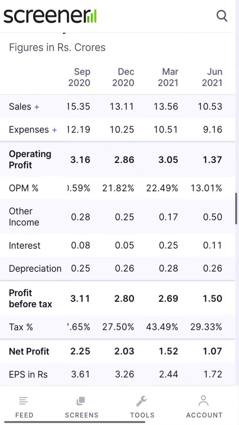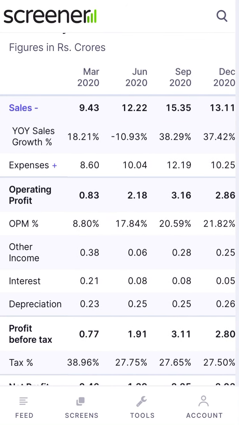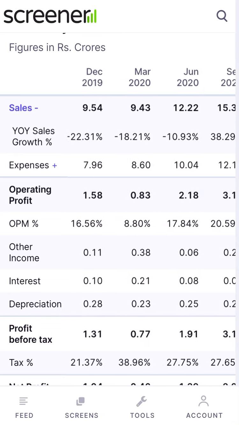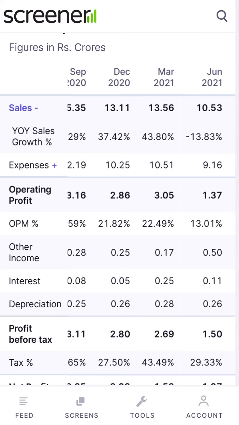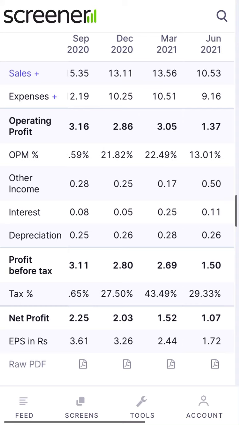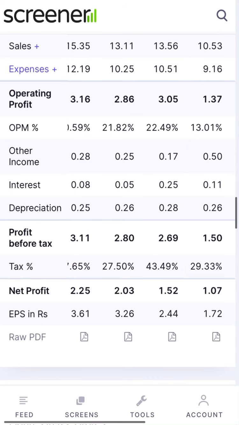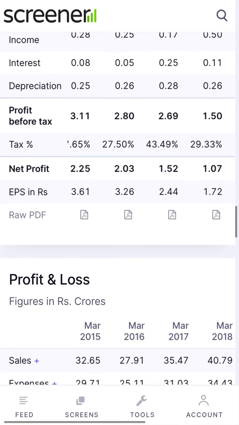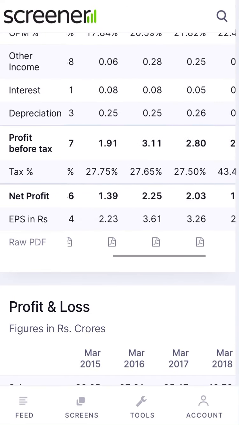Looking at how sales are happening, the last few quarters were growing positively, like 37.43, but last quarter it is minus 13%. Expenses, you can see what kind of expenses the company is doing: material cost, employee cost 59%, 13%. So expenses are also increasing, and accordingly the EPS is basically maintained or flat.